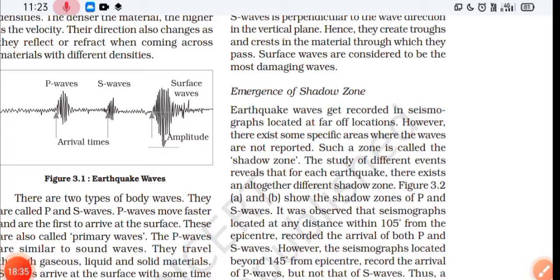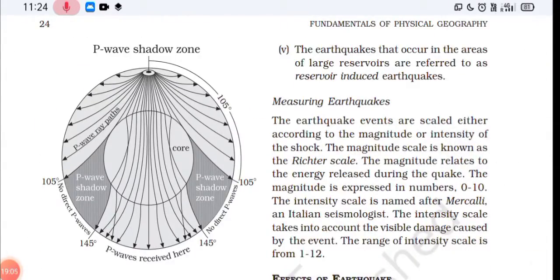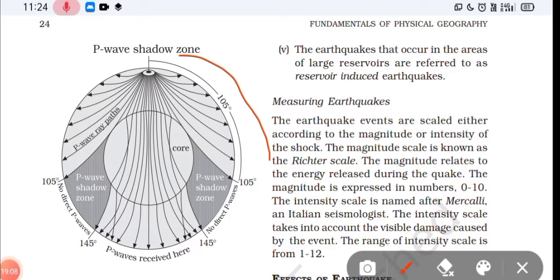So how does the P waves shadow zone form? Ideally seismic waves should move in a straight line, but due to varying density of layers, P waves move in a curved path. You just saw it in the figure. Due to this, an area around the earth does not record P waves. This zone is from 105 degree to 145 degree from the focus. See, I will show you, 105 to 145 degree. This is the region where P waves are not recorded.